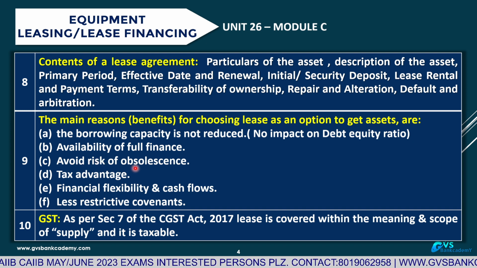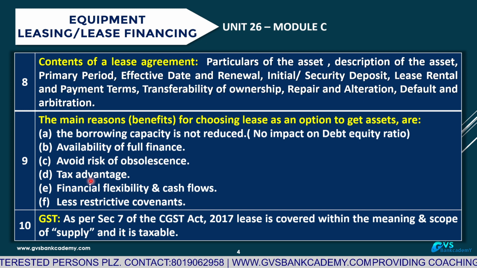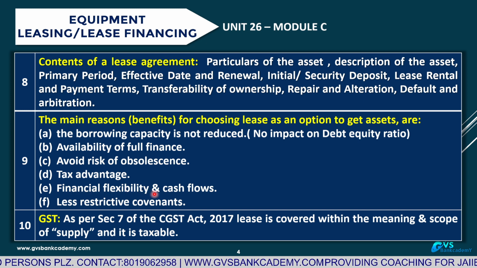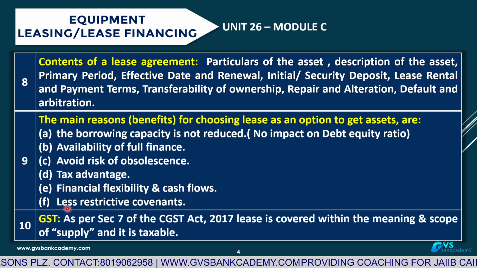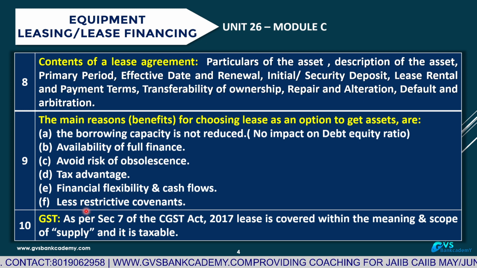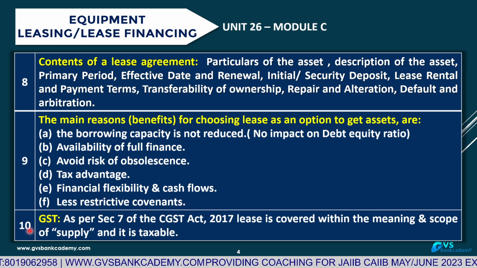Now, avoid the risk of obsolescence, where with passage of time the asset becomes useless. Tax advantage is also there in the books of the lessee. Whatever lease rentals they pay are booked as expenditure, which saves the tax burden. There is flexibility in financial planning and cash flows. Compared to bank term loans, leasing terms and conditions, the covenants, are less restrictive.